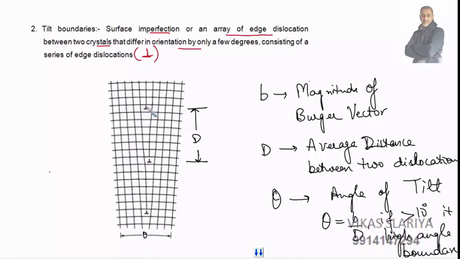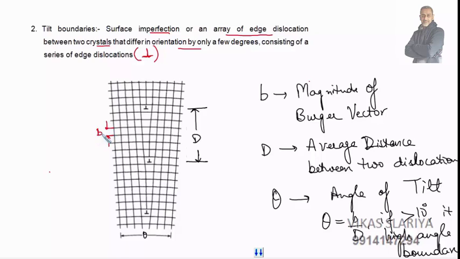Like we have an extra plane of atoms here. In the first case we have 1 2 3 4 5 6, 1 2 3 4 5 6, and then 1 2 3 4, here we have 8, 7, earlier we had 7, then an extra plane going upwards, then again an imperfection going here. So there is an extra plane, and this causes a tilt in the boundary, so it is called a tilt boundary. This angle is theta, what is subtended here, and the distance between these two points is represented by b,